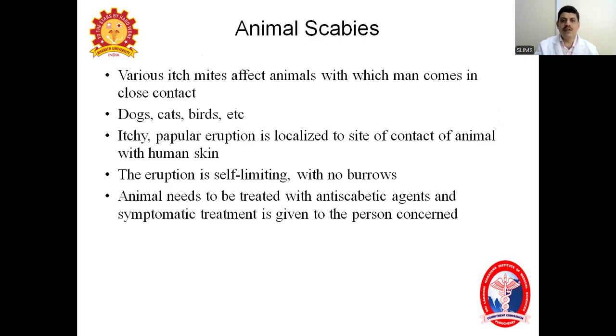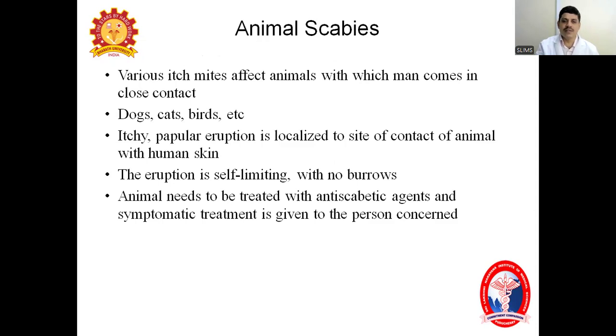Okay. So usually we come in contact with them. Which part of the body comes in contact? Usually we carry them, so the palms, flexor aspect of the forearms, arms, anterior aspect of the trunk, and upper thighs will come in contact with the pet animals. So you will see a hypersensitivity reaction of the body, like itchy papular eruptions and erythema, localized to these areas where the animal contacts the human skin.